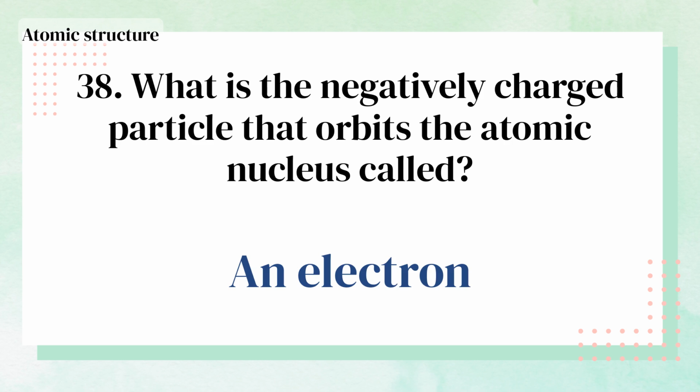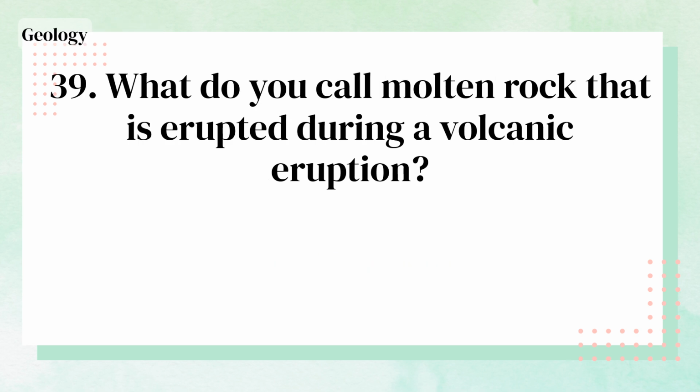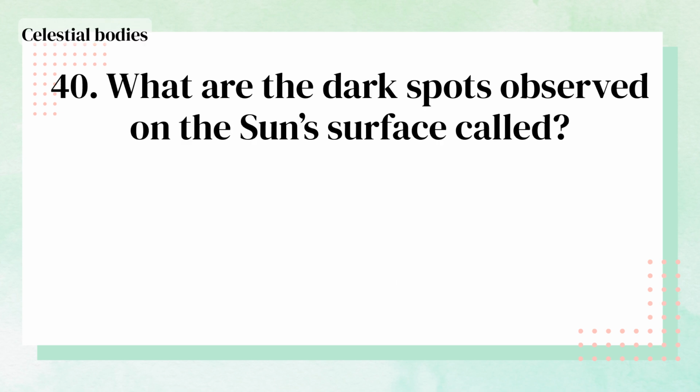An electron. What do you call molten rock that is erupted during a volcanic eruption? Lava. What are the dark spots observed on the sun's surface called? Sunspots.